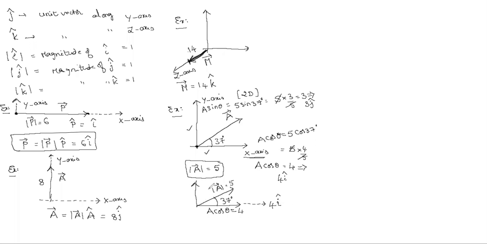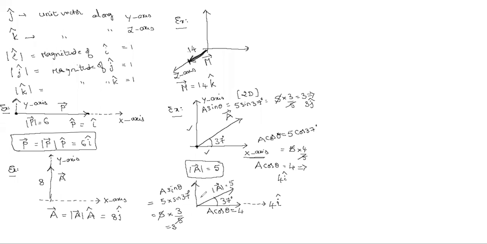And here along the y-axis, the other component will be a sin theta. Previously we discussed this part already. A sin theta, a is again magnitude 5, sin 37. Sin 37 and cos 37 values I gave previously, that's why he told quickly. 5 into sin 37 value, 3 by 5, so 5 cancels. How much are you getting here? 3.